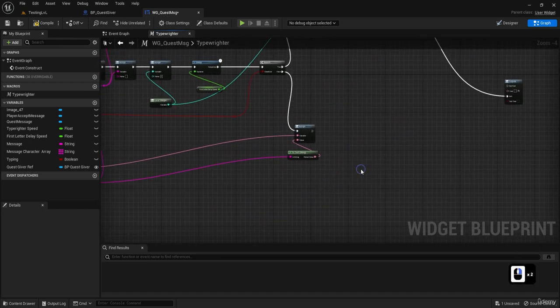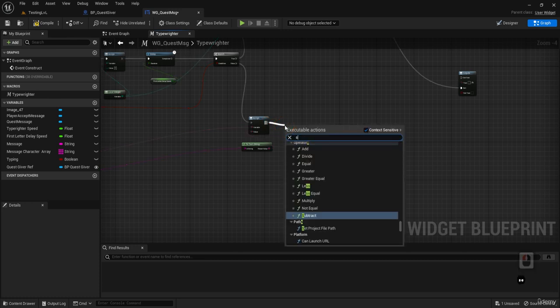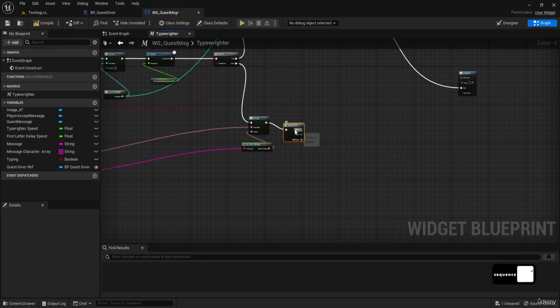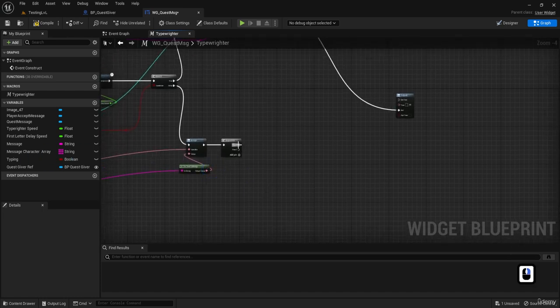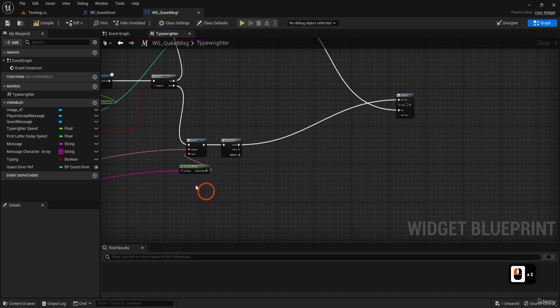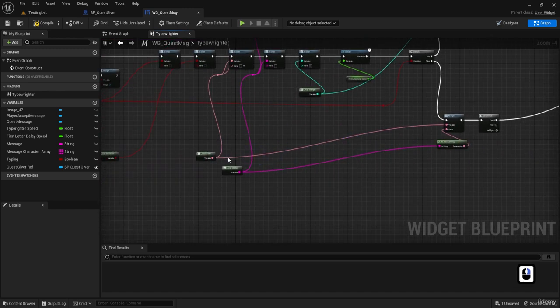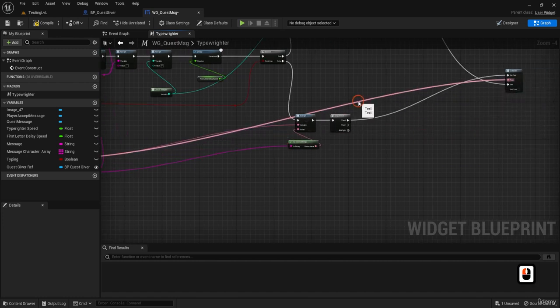Anyway, so after we have assigned, we want to do two things. First of all, set text to whatever the text is. So I'm gonna just give this to here.